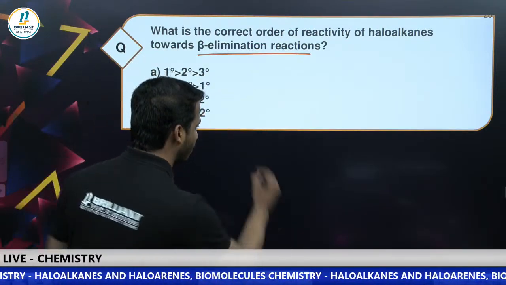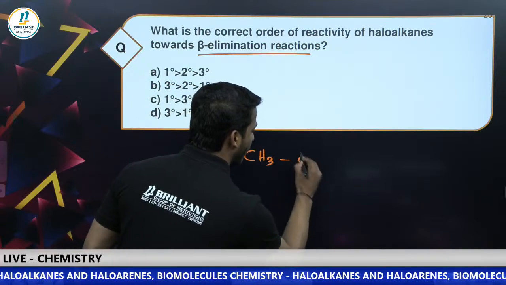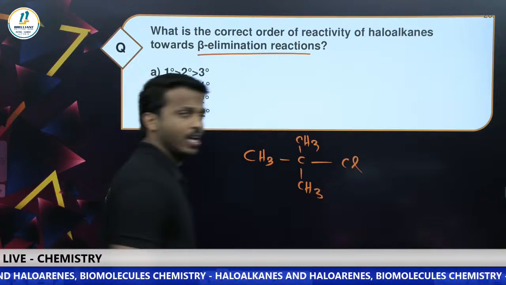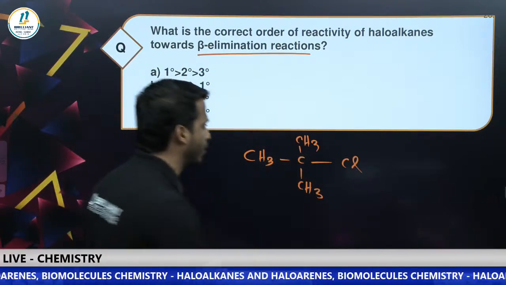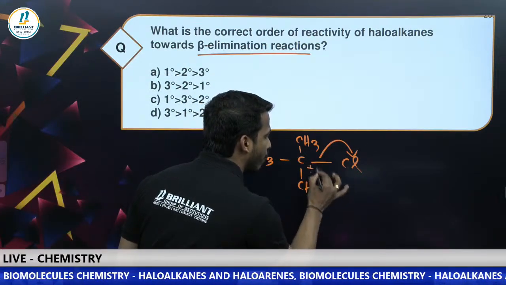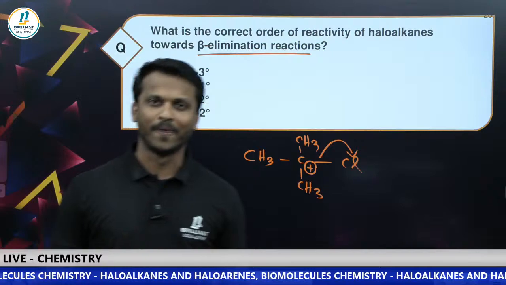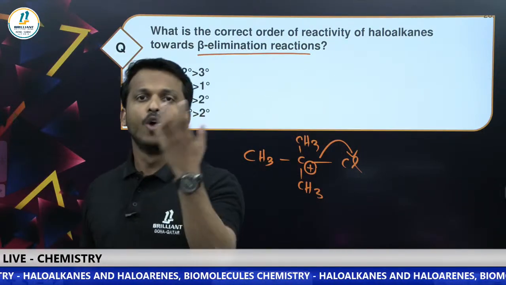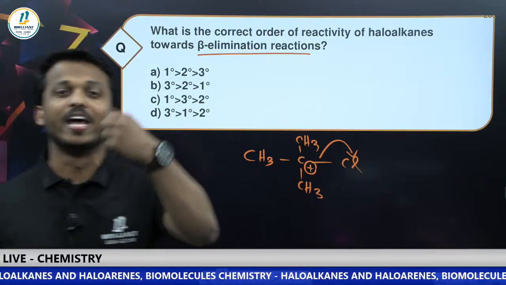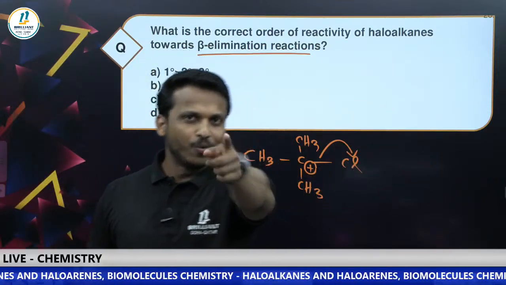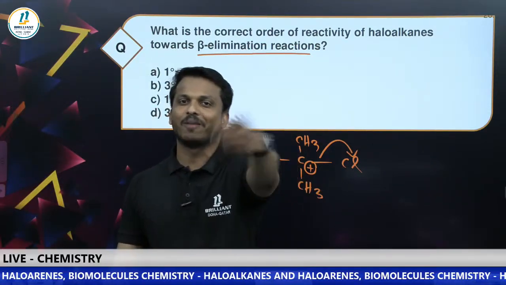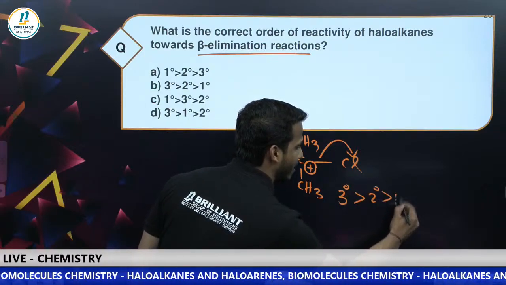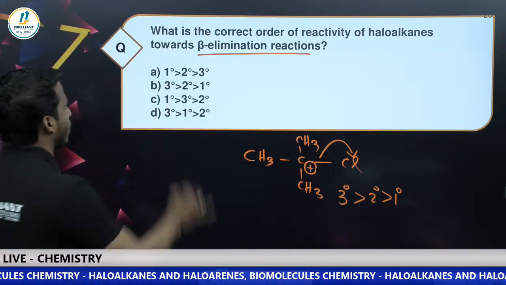Suppose I am taking tert-butyl chloride. What is the first step in the beta elimination? Removal of halogen, formation of carbocation. So beta elimination is just asking you which carbocation is more stable. You know which carbocation is more stable. That's it: tertiary greater than secondary greater than primary. I think we can go with option B.